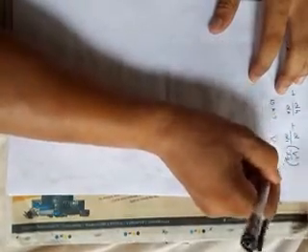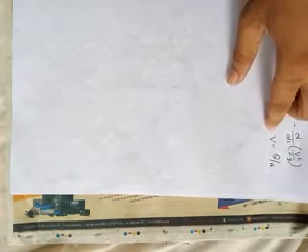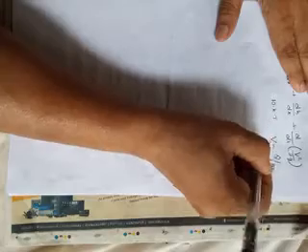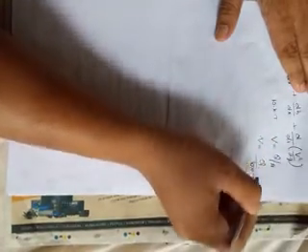Now we know that velocity is equal to discharge by area. From the continuity equation, Q is equal to area into velocity, so v is equal to Q by area, which is the width of the channel into the height of the flow, b into h.